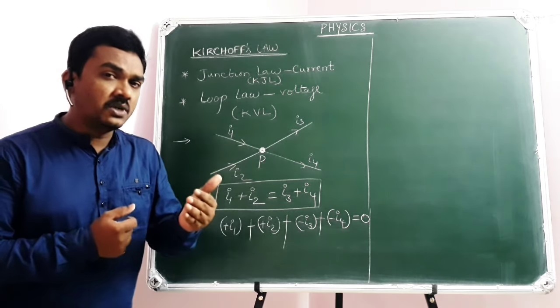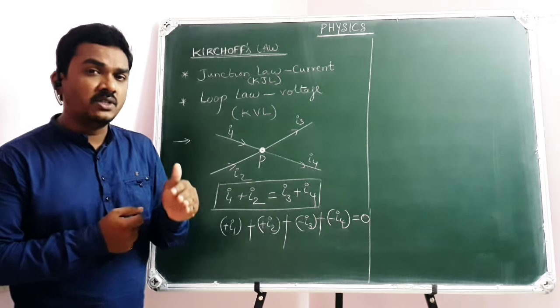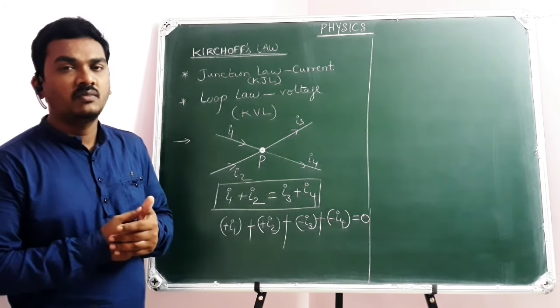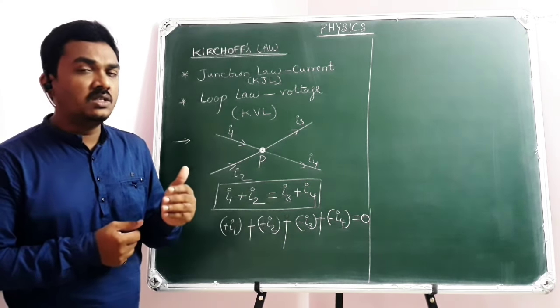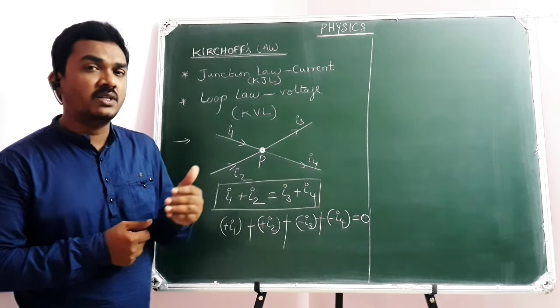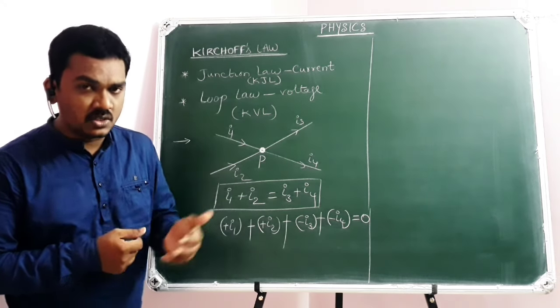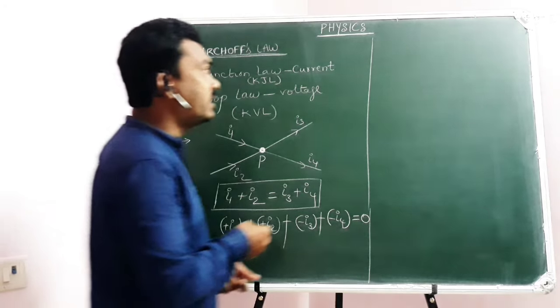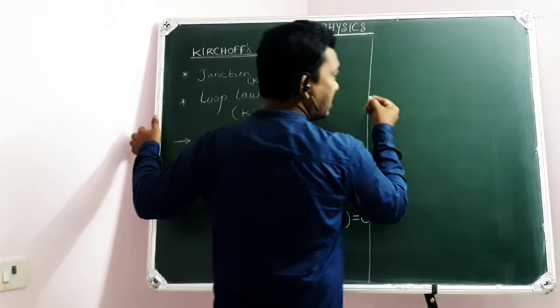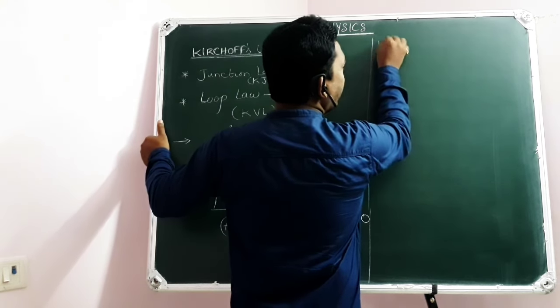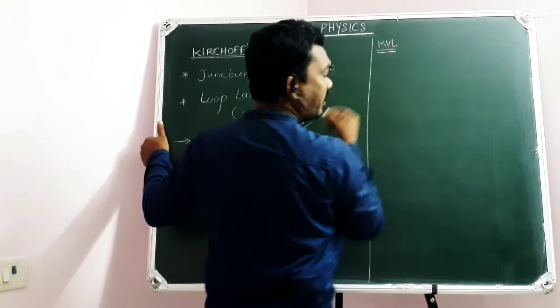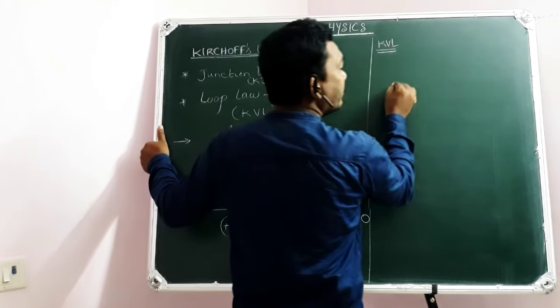If there is a rise in potential, then the potential difference should be assigned a positive sign. You have learnt this. So the algebraic sum of all the potential differences in a closed circuit will be 0. Let me give you a little more clarity. Look at this here. To explain KVL, I am giving a small example first of all.